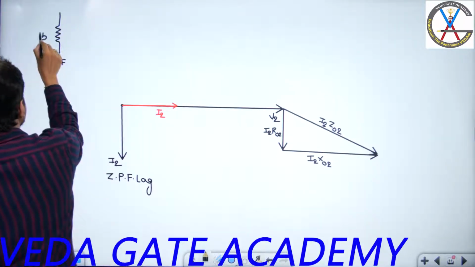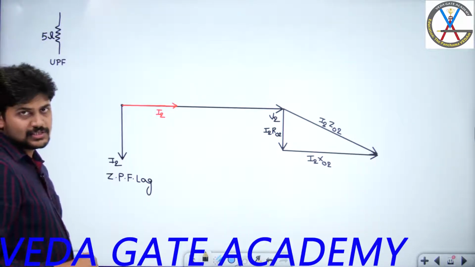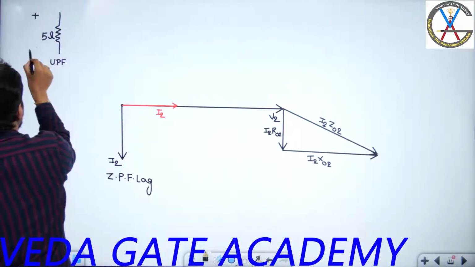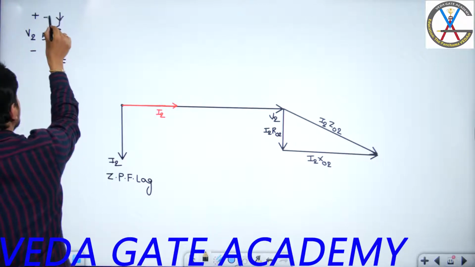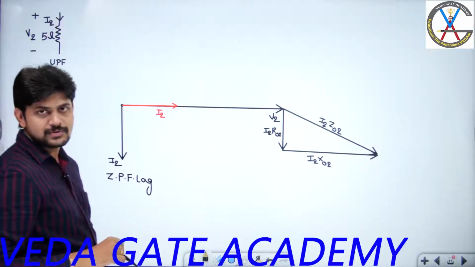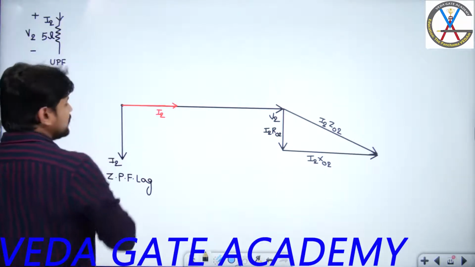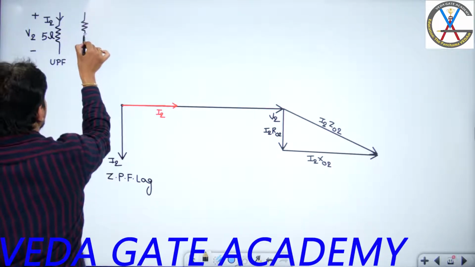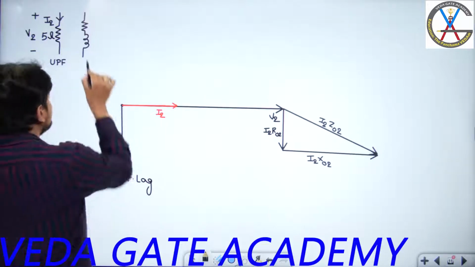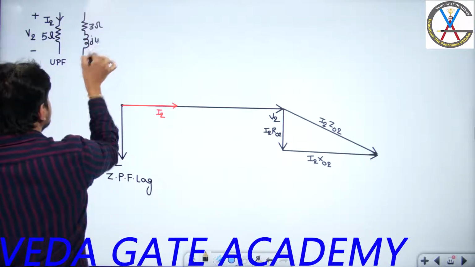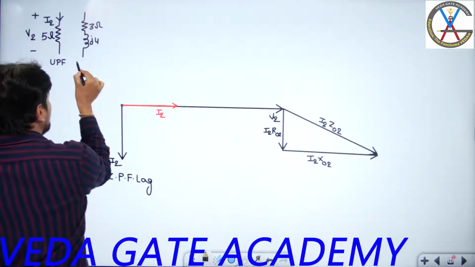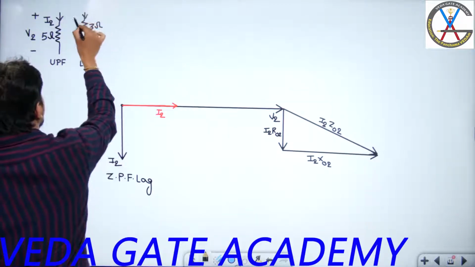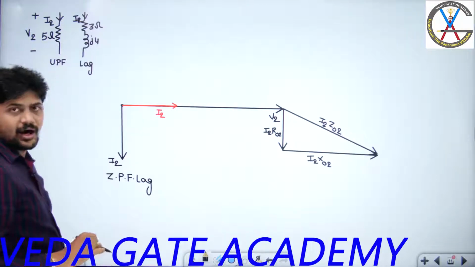If I am saying this is 5 ohms, okay, so the magnitude of impedance is 5 ohms. And for suppose if I am applying a voltage V2 here, then obviously you are going to get the corresponding current I2 which is equal to V2 by 5 ohms. Yes or no? But what is this power factor? Unity power factor. Now I am going to consider an RL load. Okay, for suppose if I am considering an RL load in such a way that the resistance value is 3 ohms and reactance value is j4 ohms, then obviously it is a lagging power factor load. If I am applying the same voltage V2, can you tell me now whether the magnitude of the current in this resistive load and RL load will remain the same?